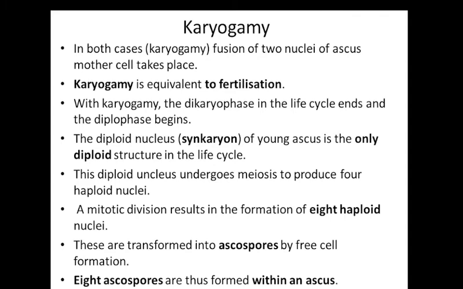The diploid nucleus undergoes meiosis to produce four haploid nuclei, and then another division, a mitotic division, takes place, and it forms 8 haploid nuclei. After that, wall formation takes place, and ultimately it forms 8 ascospores within an ascus.